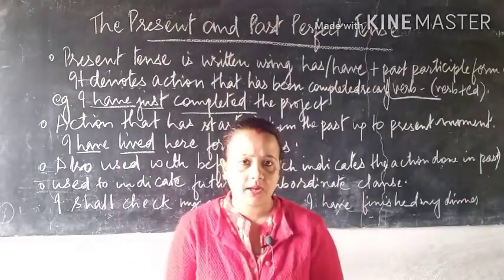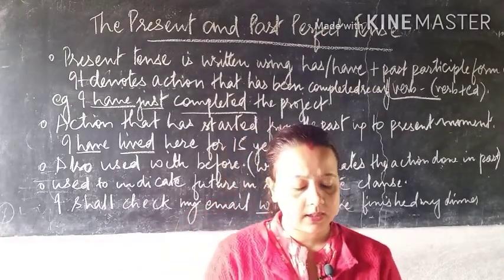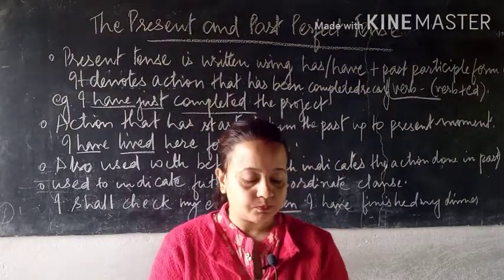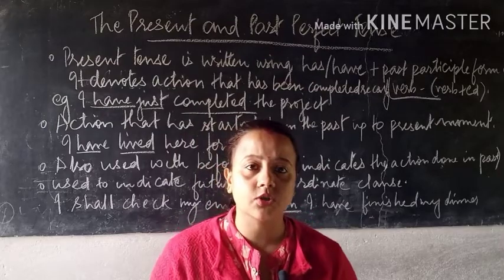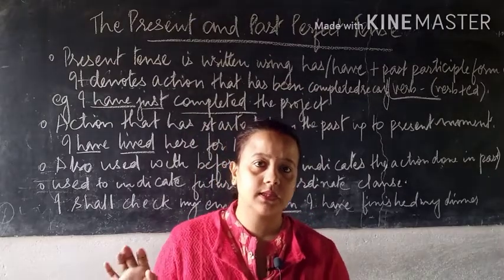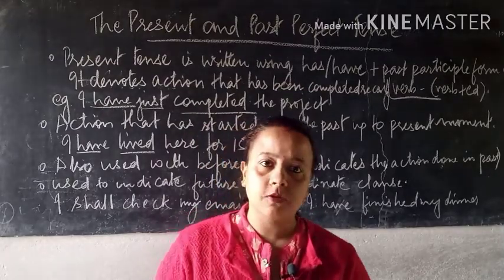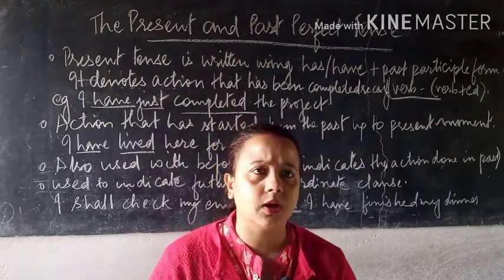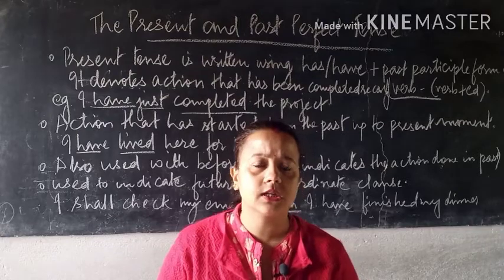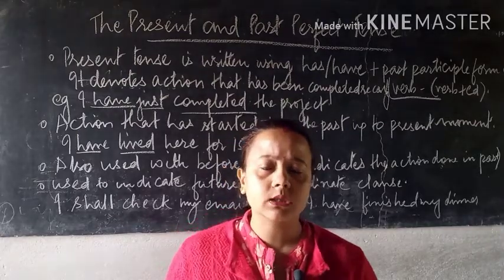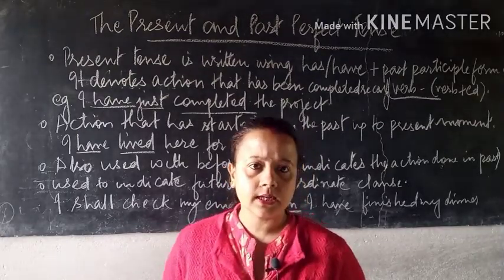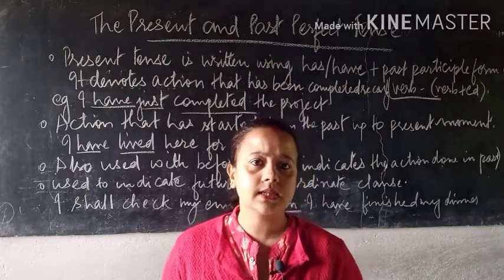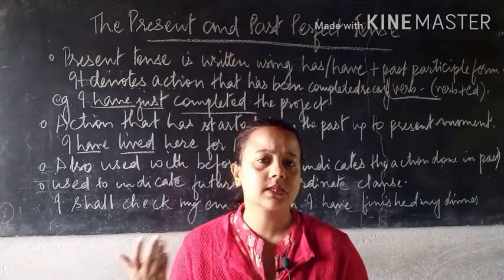So the first difference that we will be talking about here is that, as we have already known, present perfect tense is the usage of has plus verb plus ed. Past participle means verb plus ed, okay. Any word that relates to a verb, like dancing. If you change this word dancing to a past participle form, how will you write it? It is danced, D-A-N-C-E-D, okay. This ed is verb plus ed.